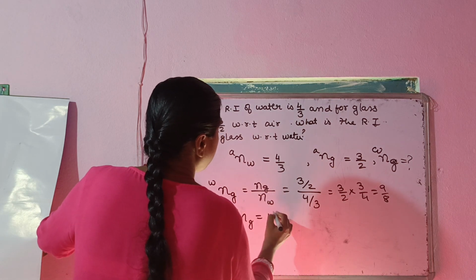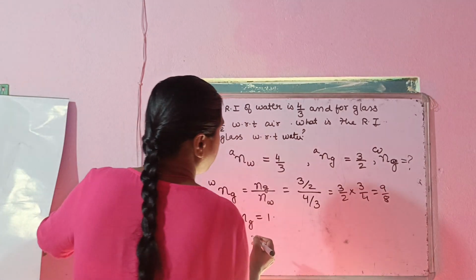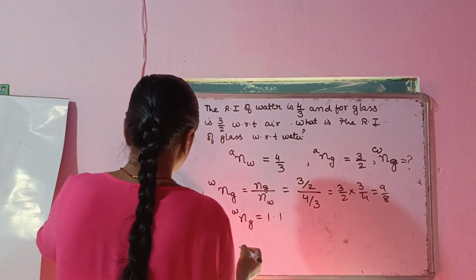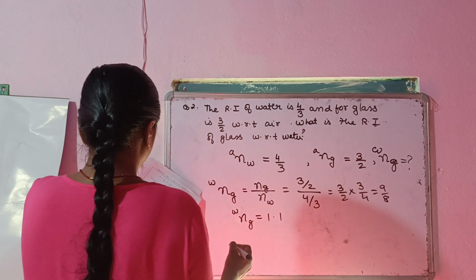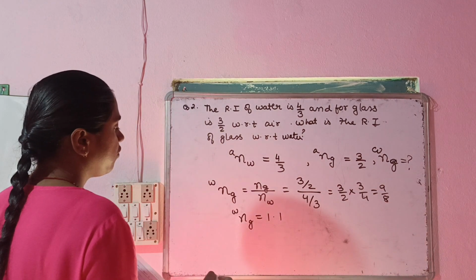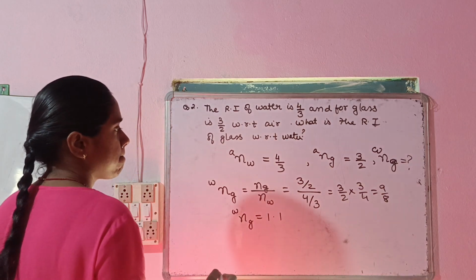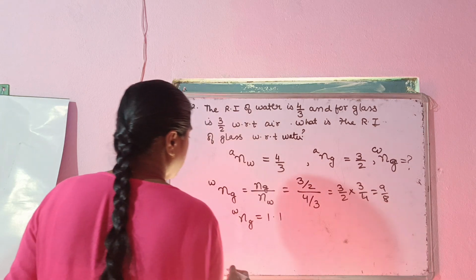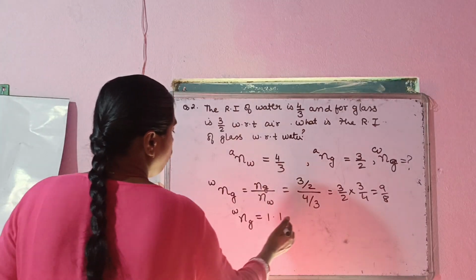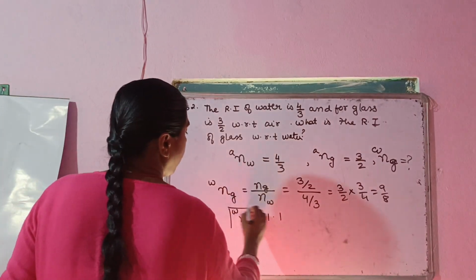That will be 1.1 something. So this will be the refractive index of glass with respect to water. Okay. So this is your answer.